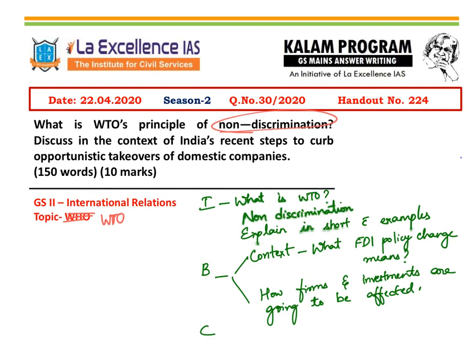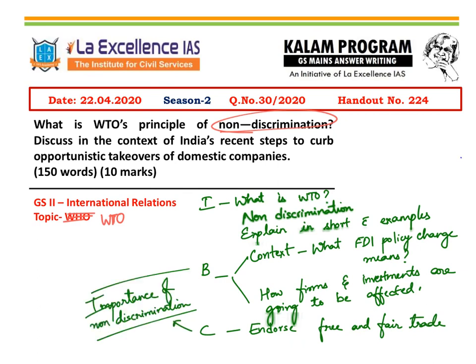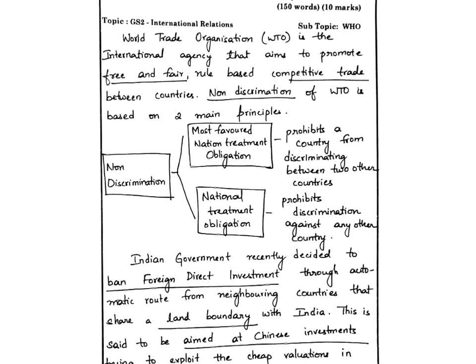Coming to the conclusion, we always have to endorse free and fair trade, and the importance of non-discrimination could be written in the conclusion, giving it an optimistic note. Now let us move to the sample answer discussion. So the person is writing, World Trade Organization, WTO, is the international agency that aims to promote free and fair, rule-based, competitive trade between the countries.